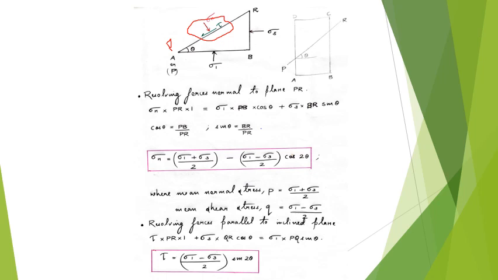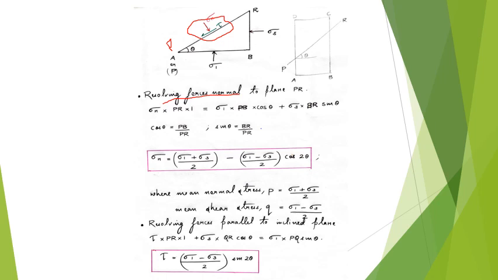So first, in order to get these forces, we have to consider the equilibrium of the wedge, which means the equilibrium conditions are: sigma V is equal to 0 and sigma H is equal to 0. With respect to this plane, we will resolve the forces normal to the plane and parallel to the plane. First we resolve the forces normal to the plane PR. So that will be sigma n into PR into 1, in the perpendicular direction, is equal to sigma 1 into PB into cos theta, which is the component perpendicular to this plane of analysis, plus sigma 3 into BR into sin theta. Sin theta is a component perpendicular to this plane of analysis.